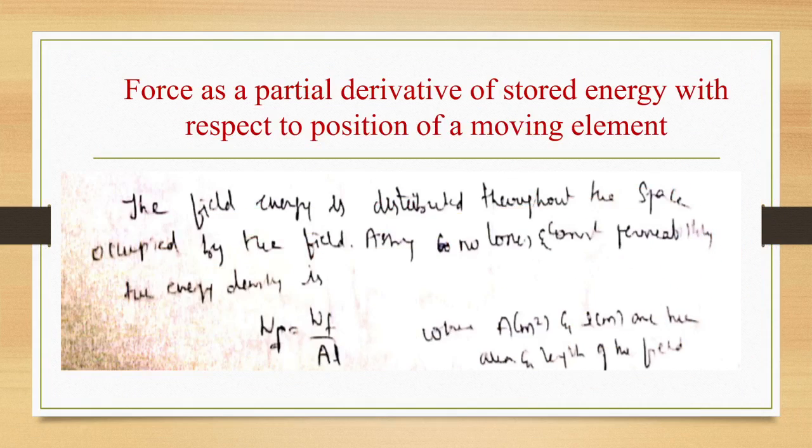Field energy is distributed throughout the space occupied by the field, and assuming no losses and constant permeability, we can write the energy density as Wf by AL, where A is in meters square and L is in meters, the area and length of the field.